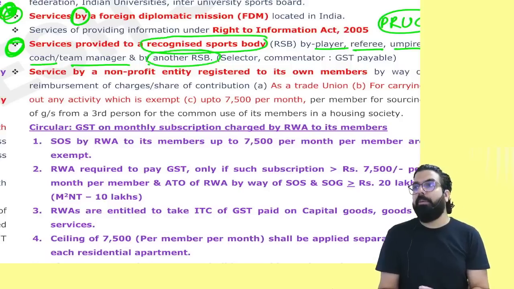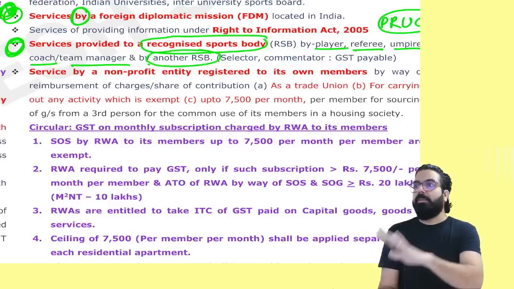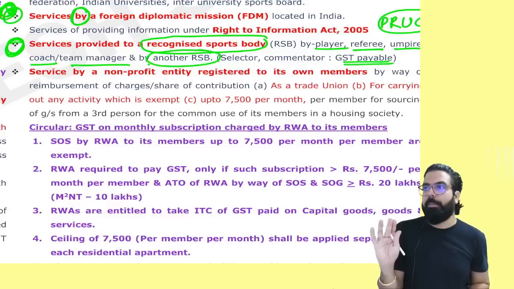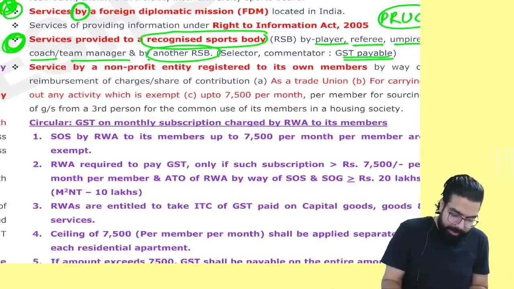Always remember in your exam, selector's service, commentator's service, curator's service, all these are always GST payable. Please don't forget. Can I go ahead, everyone? This point, I like it.